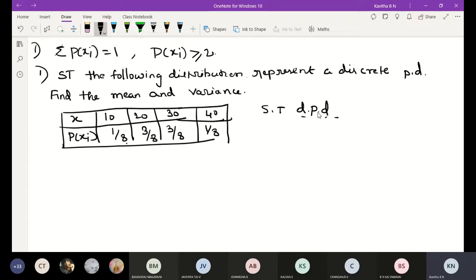The discrete probability distribution condition is summation of P of xi is equal to 1.